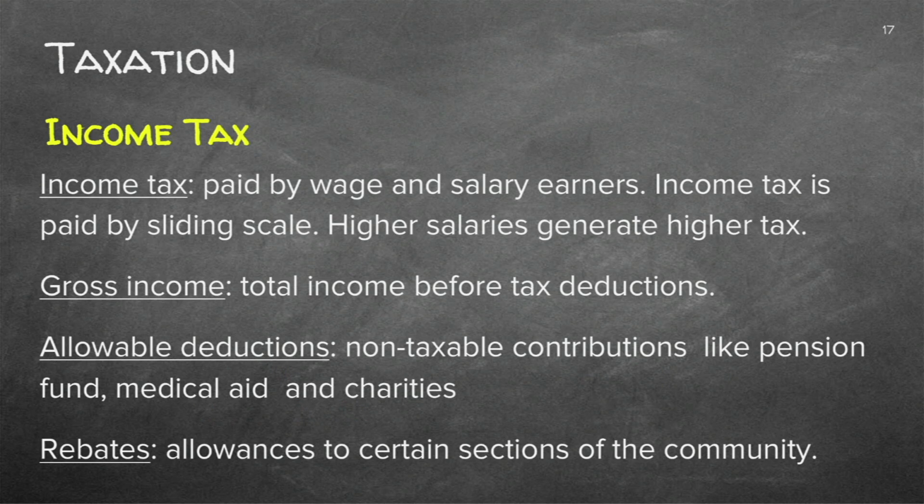A couple of definitions that you need to learn. Income tax is paid by wage and salary earners. Income tax is paid on a sliding scale. The higher your salary is, the higher the tax you're going to pay. Gross income is your total income before tax deductions. There are also allowable deductions, non-taxable contributions like pension funds, medical aids, charities. If you contribute to charities, it's not taxable. And we also have rebates, allowances to certain sections of the community, maybe a disabled person, maybe older people. There are rebates that are non-taxable.